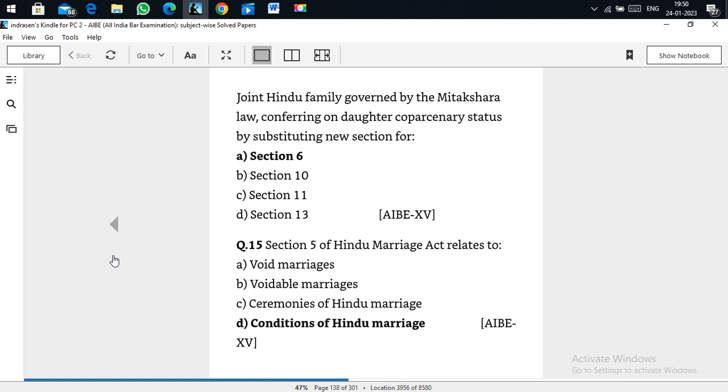Section 5 of the Hindu Marriage Act gives the conditions of the Hindu Marriage Act. Important, like there is no polygamy and various different conditions are there. That is, Section 5 gives the conditions for the Hindu Marriage Act.